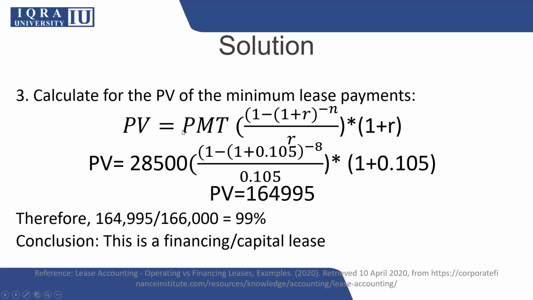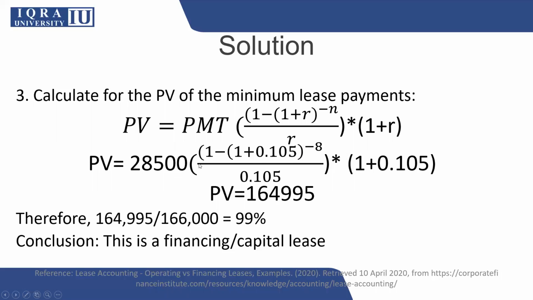Up to here, your formula is related to an ordinary annuity, and once I multiply it by the 1 plus R factor, it will be converted into an annuity due. The annuity amount decided in the question is 28,500, and when you multiply it by all the factors, the present value comes to 164,000.